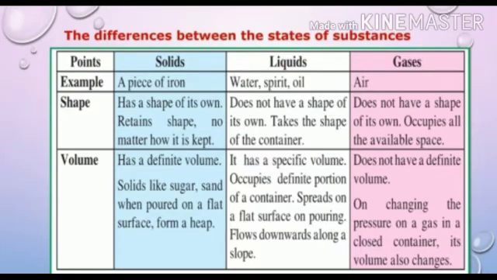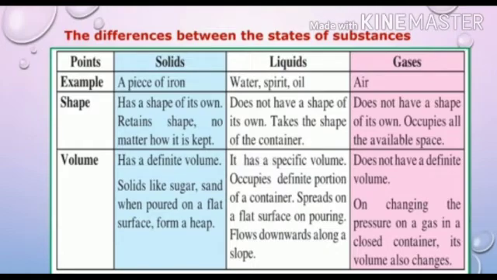Now, the differences between the states of substances. We know, students, there are three states of substances: solid, liquid, and gaseous. On the basis of this, there are some characteristics with examples.